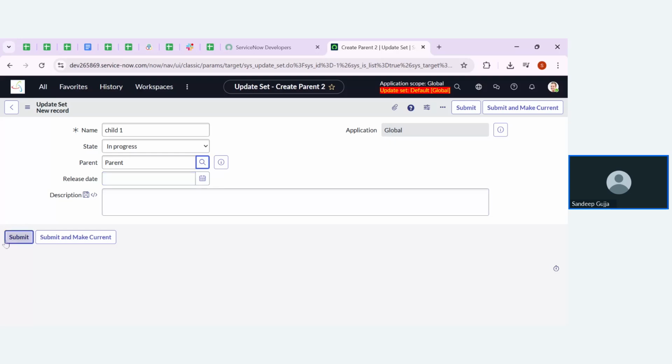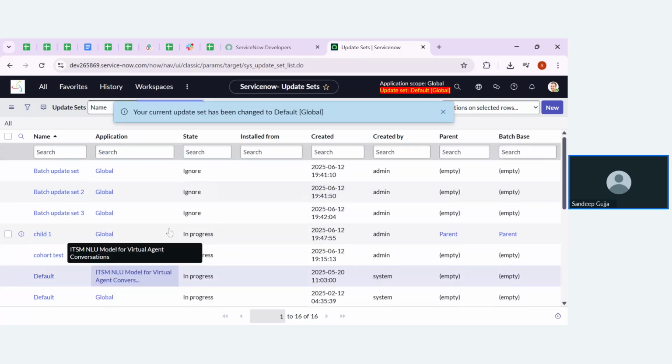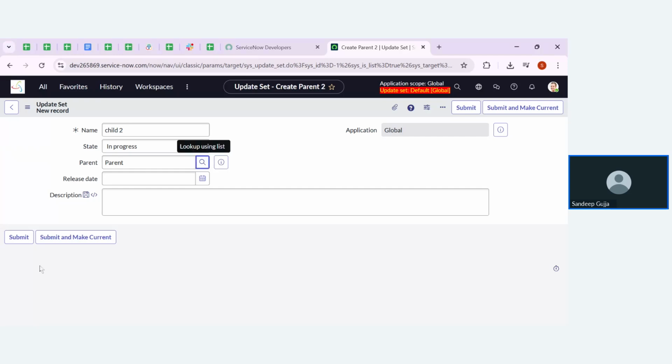But when it comes to the batch update set, what happens is that if I change the state of a parent, then automatically the child also will change its state from in progress to complete. So let me see that.